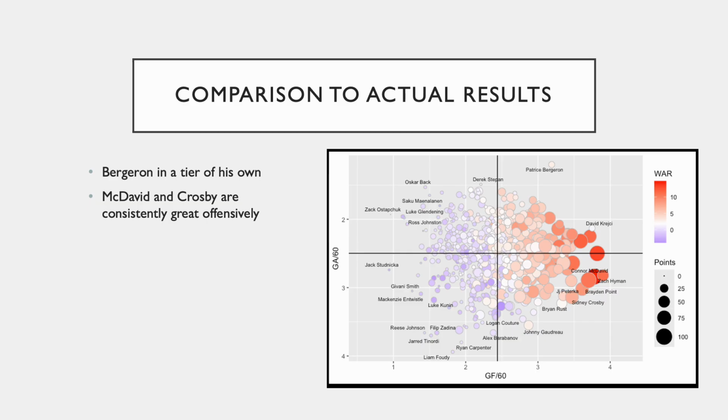And Connor McDavid we see lower in this tier when it comes to actual results against in the goals against per 60, and much of this is due to the poor goaltending that has been in Edmonton for the last 3 seasons.